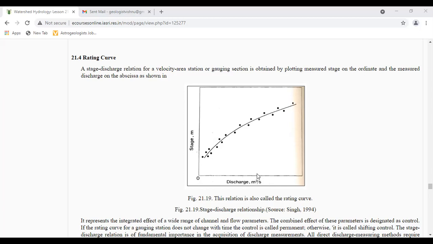Then from open channel flow theory, we can write Q approximately proportional to S to the power of m and Q naught proportional to S naught to the power of m, where S and S naught are the corresponding energy slopes, since the cross-sectional area is the same in both the cases. Assuming that the energy slope may be taken to be the water surface slope, we can replace S by F by L and S naught by F naught by L. This leads to the result of Q by Q naught is equal to S by S naught to the power of m, that is equal to F by F naught whole to the power of k.